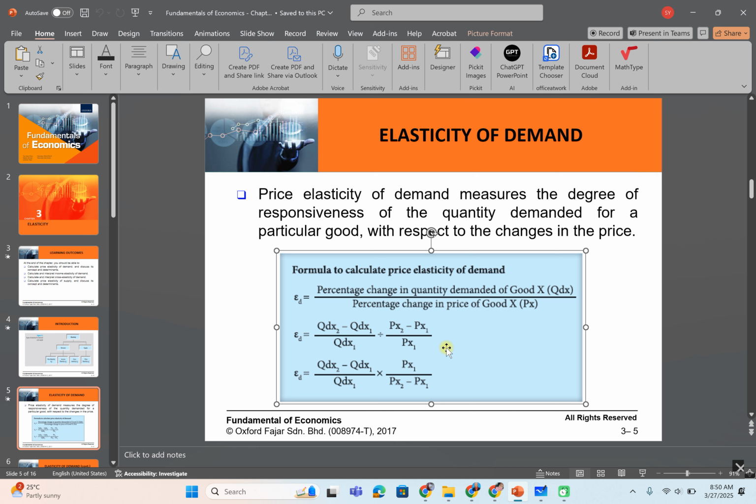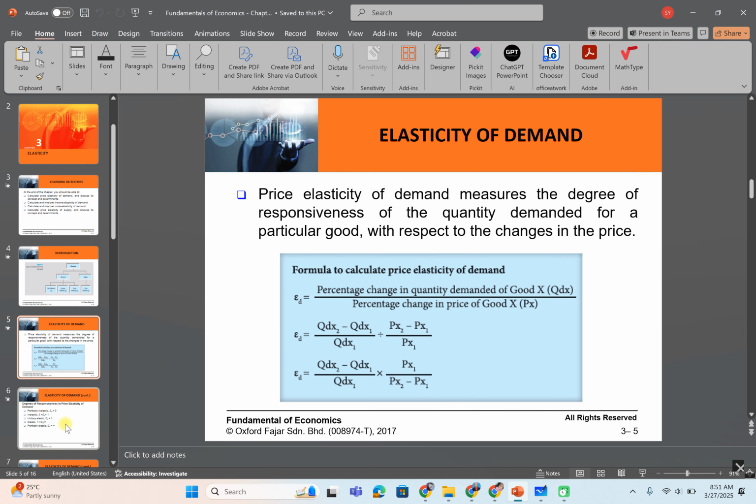So here, please calculate what is the value for the price elasticity of demand. Okay, you can exclude the negative signs and send the answer in the Google Drive.